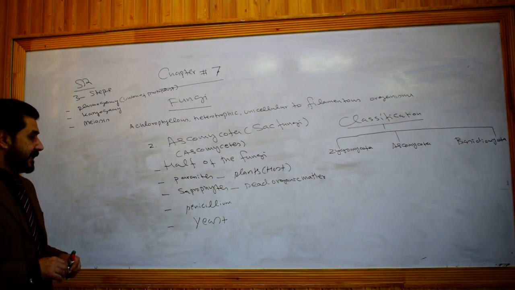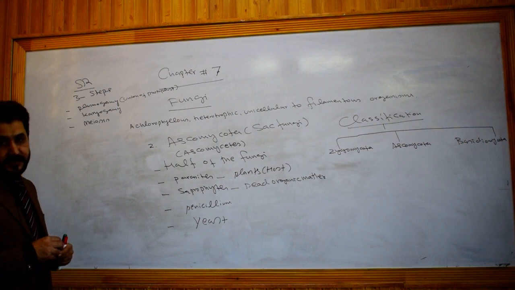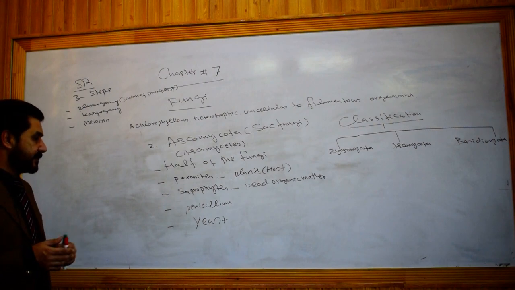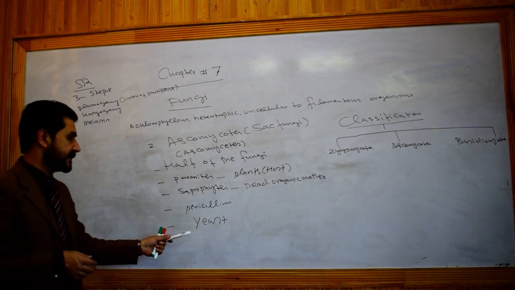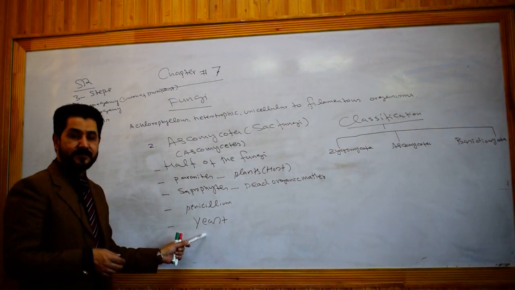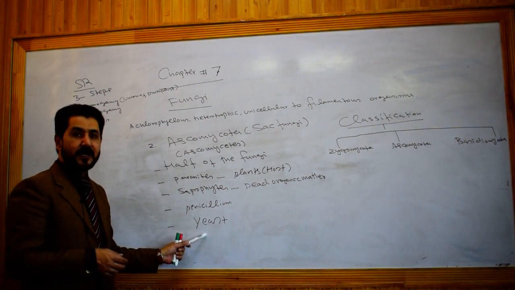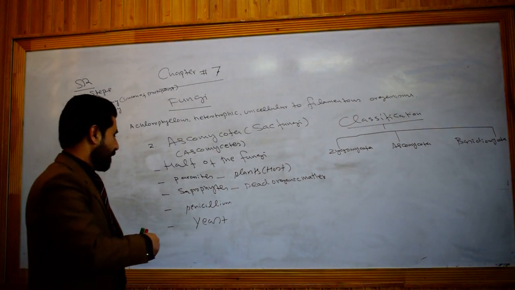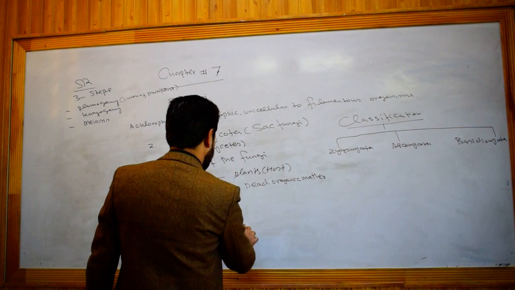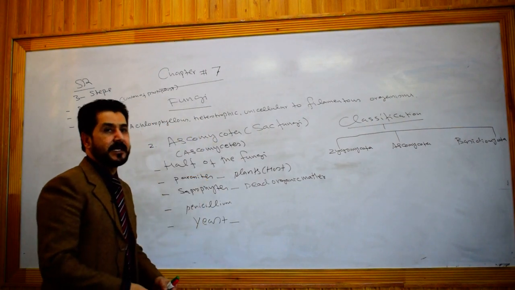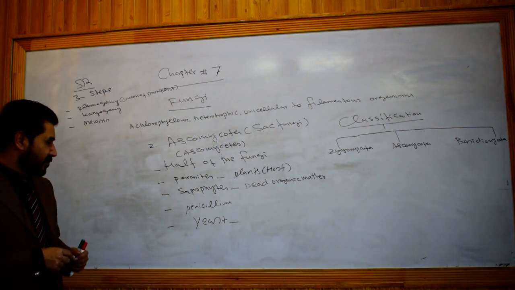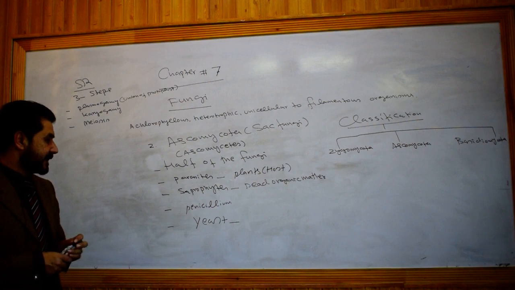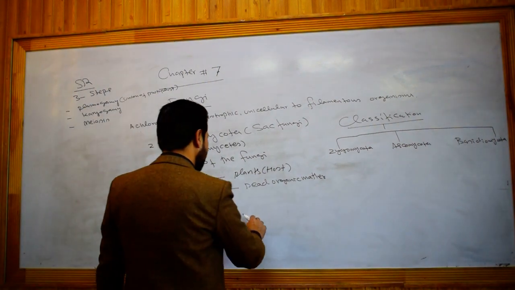A wonder drug, that is penicillin, an antibiotic which is obtained from penicillium. Yeast is known as baking yeast, fermenting yeast or budding yeast. The baking industry is mostly dependent upon yeast, and Saccharomyces cerevisiae is the scientific name.